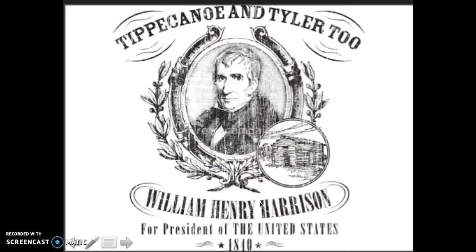Now, William Henry Harrison also ran with John Tyler, and so there's the log cabin as well. Harrison died 30 days after giving his 2-hour inaugural address in the cold, and as such, his vice president, John Tyler, ascends to the presidency, and he now becomes president.